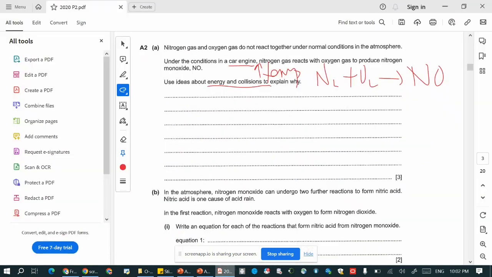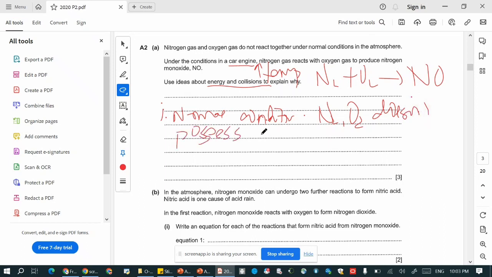So in this case, the first marking point would be under normal conditions. Under normal conditions, the collision between nitrogen and oxygen doesn't possess energy equal to or greater than the activation energy.